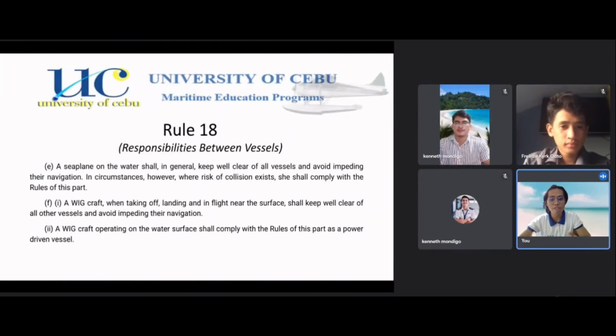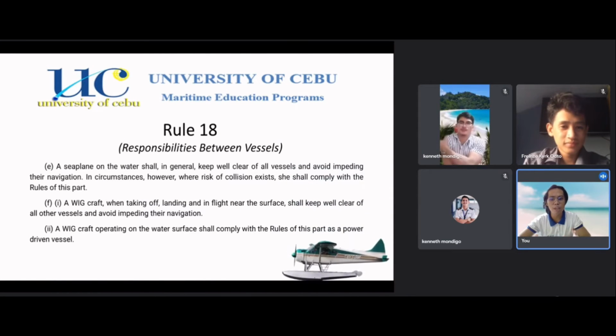So, paragraph E of Rule 18: a seaplane on the water, in general, shall keep well clear of all vessels to avoid impeding their navigation. In circumstances, however, where risk of collision exists, she shall comply with the rules of this part. So she will act as a power-driven vessel.